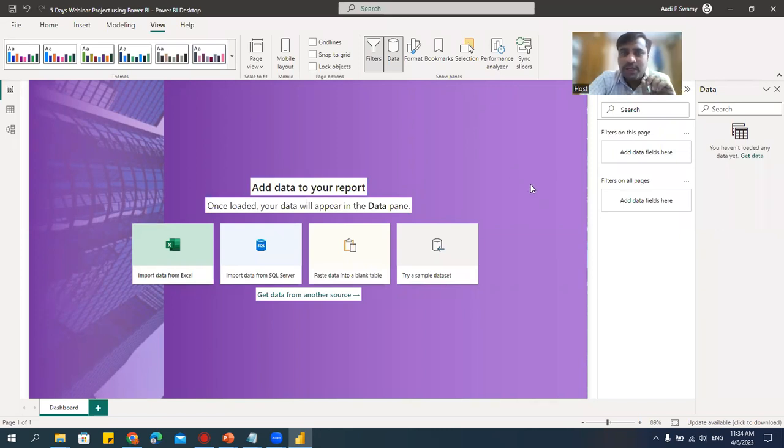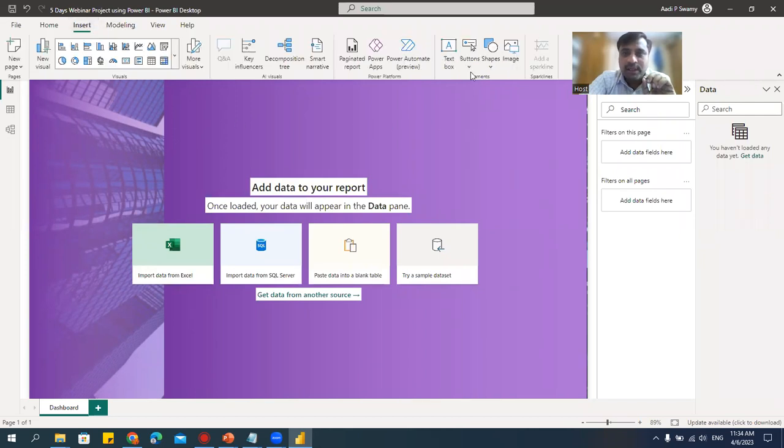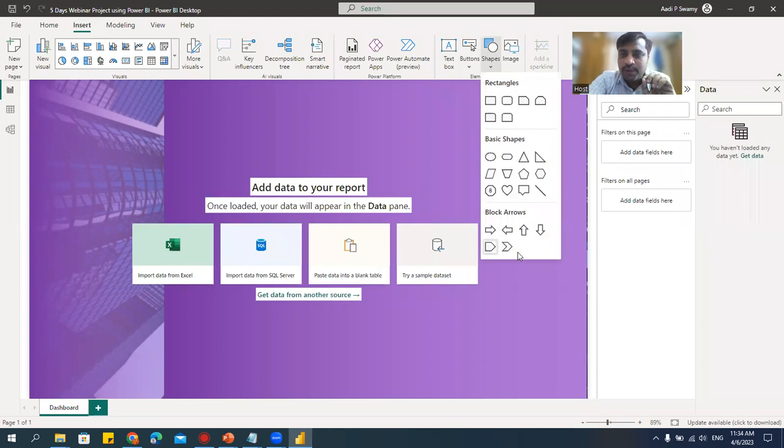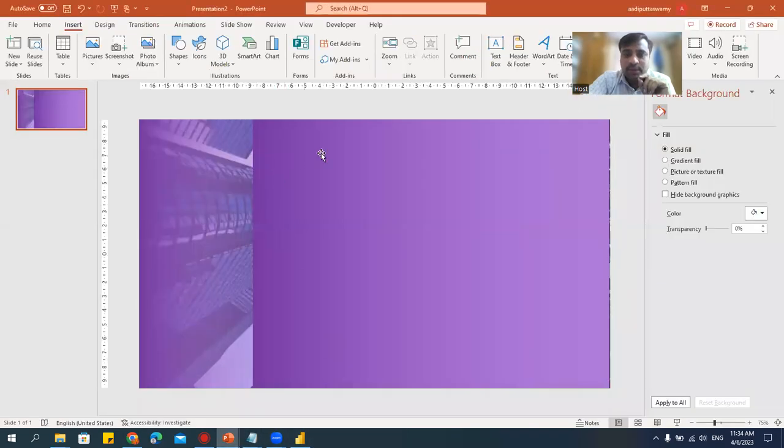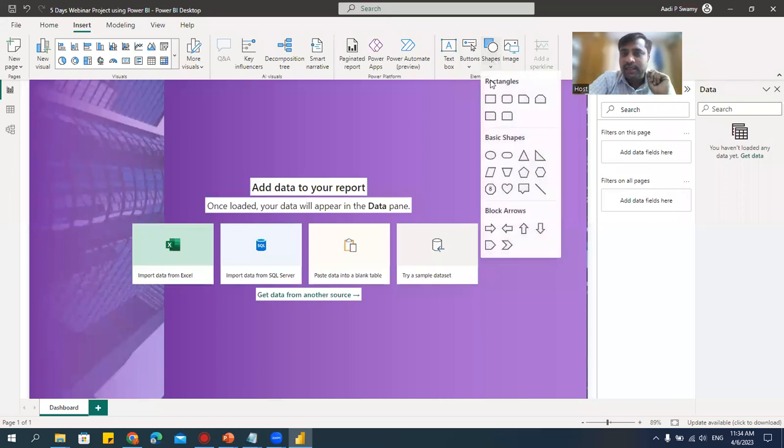How to do that? First, I'll go to this insert, and here I have the shapes. There are so many different shapes. Now, there is a question. Some people will ask, you could have done the layout in the PPT itself. If you would have asked the same question 1 year back, or 1.5 years back, I would have told you to please design that in the PPT itself, because that time we didn't have these many shapes. We had only 5 shapes, that is what you see on top. Not so flexible. But now we have a lot of flexibility in working on these designs as well.